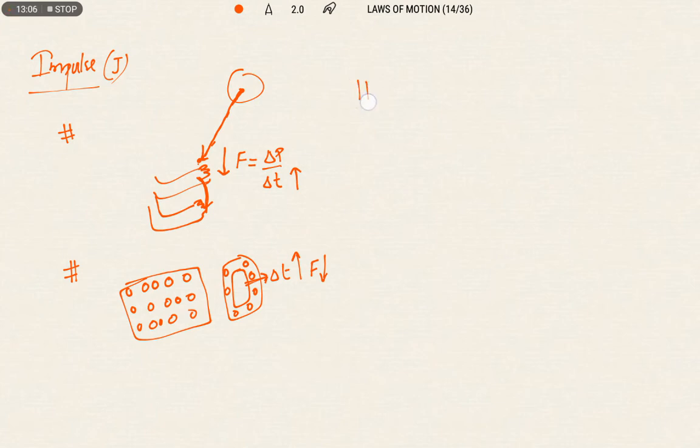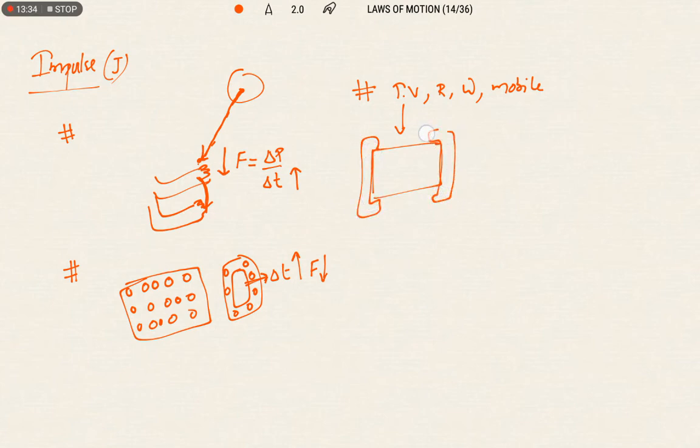In the same way, when you are purchasing new electrical appliances like a TV, refrigerator, washing machine, or even a mobile phone, they are kept in a proper carton. When they are wrapping the TV, the edges are surrounded by sheets of thermocol.